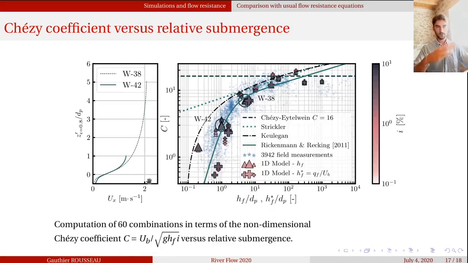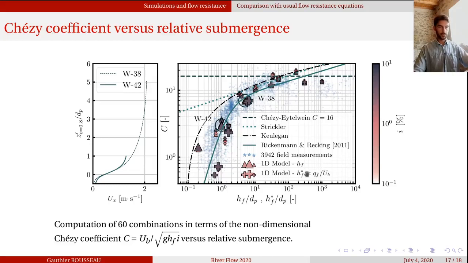We can do it for many modeled profiles for all the combinations, and we see that we reproduce the trend. We were happy with that because we reproduced the trend of the field data.